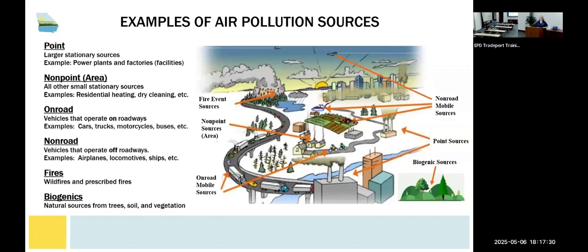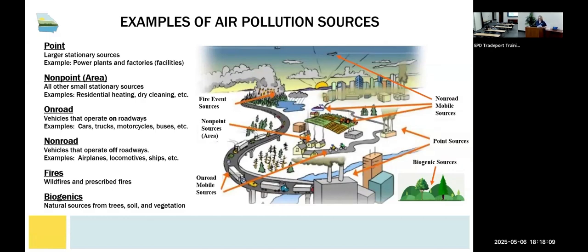This graphic is an excellent representation of the different types of air pollution sources. In addition to collecting industrial source emissions, Georgia EPD estimates emissions from non-point sources based on population. Examples of non-point sources include household furnaces and dry cleaners. You may not know how many gas furnaces or dry cleaners are in a particular area, but you can estimate that a certain percentage of the population has furnaces and that a certain number of dry cleaners are needed for that size of a population. And then you can calculate emissions from that.